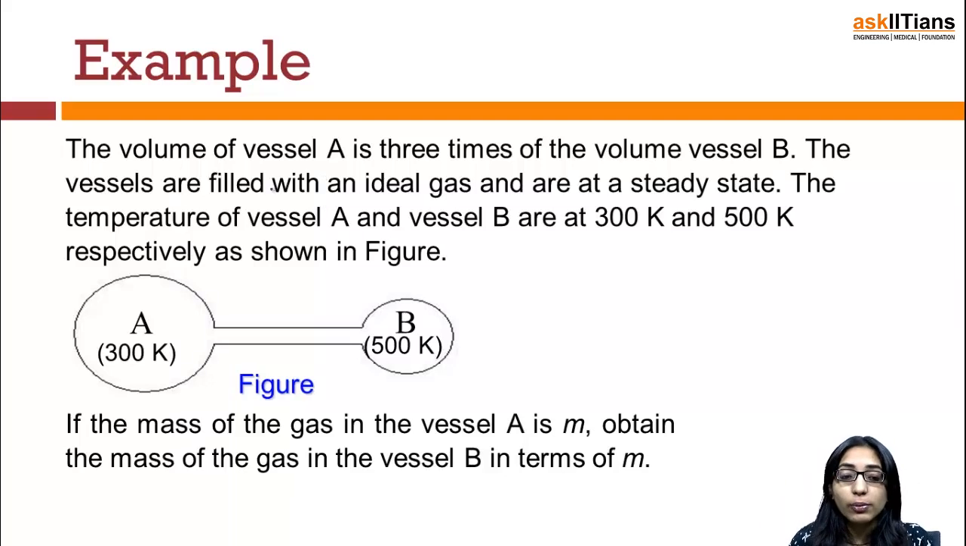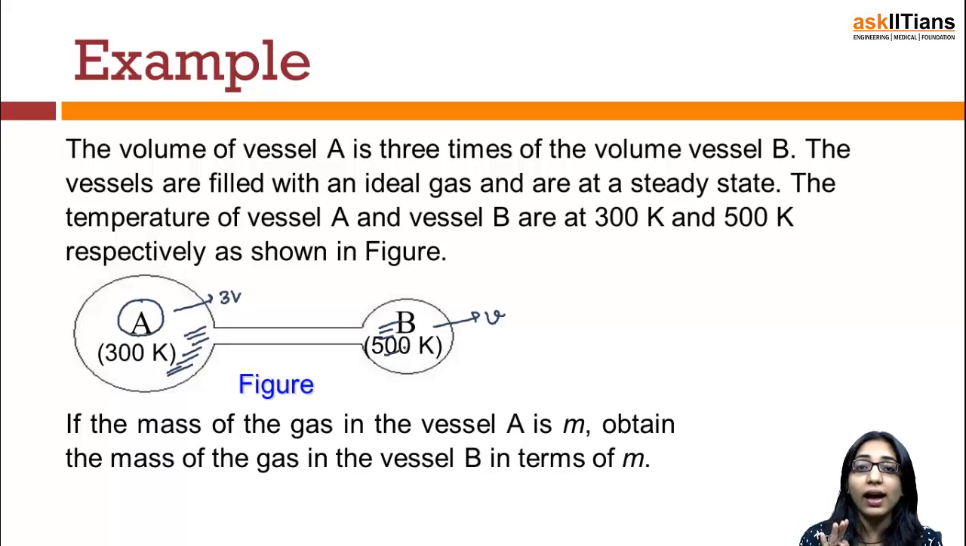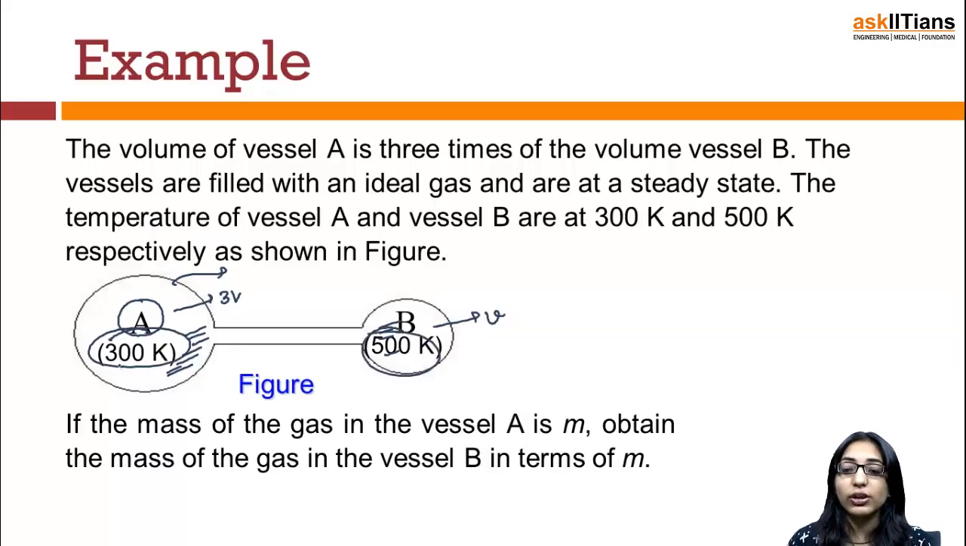He says that there is a vessel A, which has a volume 3V as compared to the volume of vessel B. Supposing the volume of vessel B is V, the volume of vessel A is 3 times V. The vessels are filled with an ideal gas and are at steady state. You have filled some ideal gas in this vessel and some in this vessel, and both are said to be in the steady state. The temperature of vessel A is 300 Kelvin and the temperature of vessel B is 500 Kelvin, as shown in the figure.